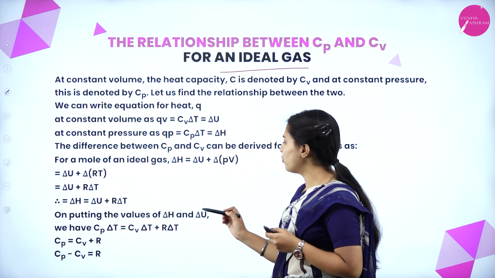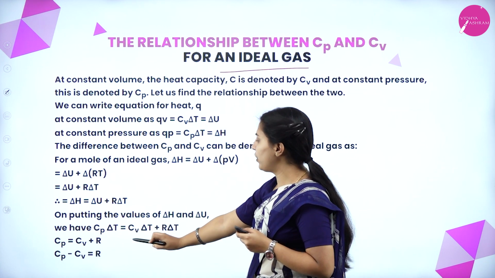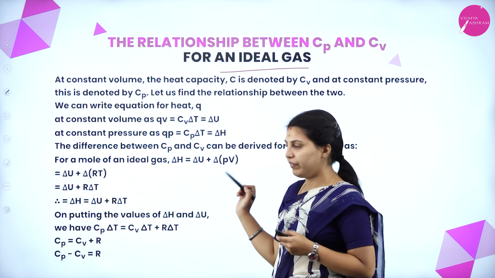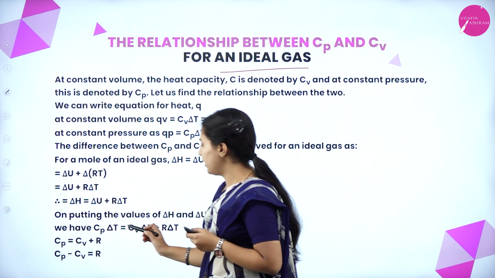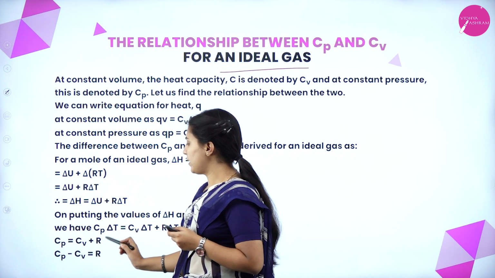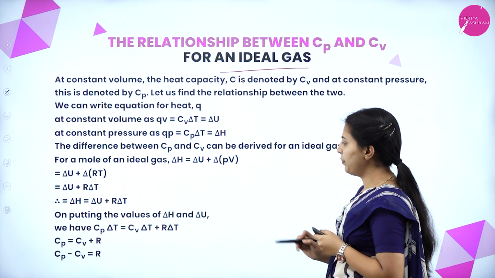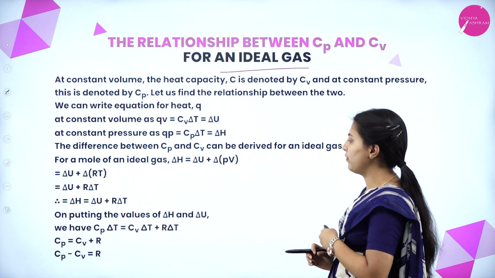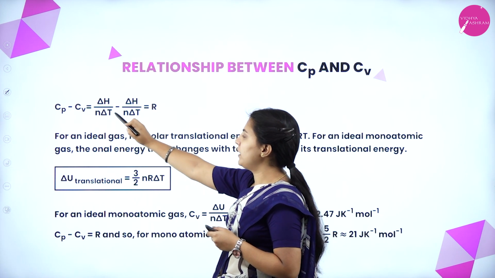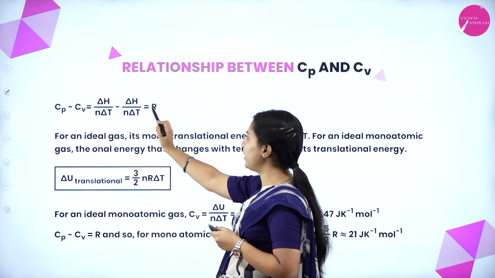On putting the values of delta H and delta U, we have Cp delta T equals Cv delta T plus R delta T. On taking delta T out, Cp equal to Cv plus R, so Cp minus Cv equal to R. It will become the overall equation. Now Cp minus Cv equal to delta H by n delta T minus delta U by n delta T equal to R.